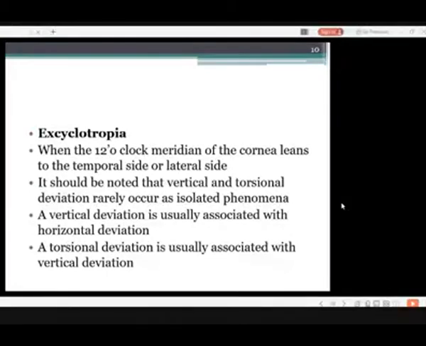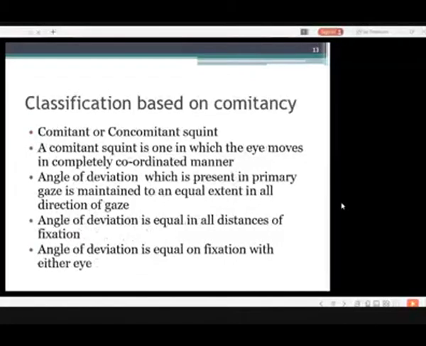Excyclotropia, when the 12 o'clock meridian of the cornea leans to the temporal side or the lateral side. It should be noted that vertical and torsional deviation rarely occurs as an isolated phenomenon. A vertical deviation is usually associated with a horizontal deviation. A torsional deviation is usually associated with a vertical deviation.